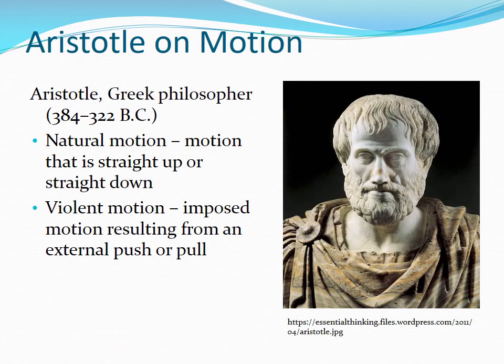Aristotle was a Greek philosopher who lived between 384 and 322 BC. When Aristotle tried to find the causes of motion, he said that some forms of motion were natural. Rocks fall toward the ground because the ground is a natural place for the rocks to be. Objects rise into the air when they are heated because the sun is hot, and so it is natural for heat to rise. Aristotle classified other forms of motion as violent because they were not natural to his way of thinking. For example, shooting an arrow through space produced violent motion, since the arrow's natural tendency was to fall straight